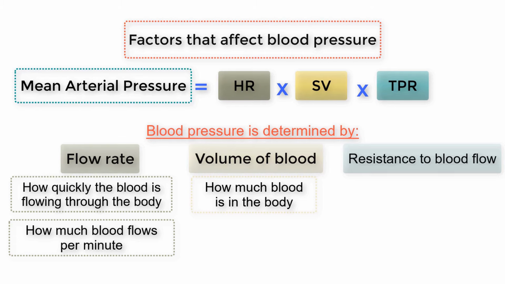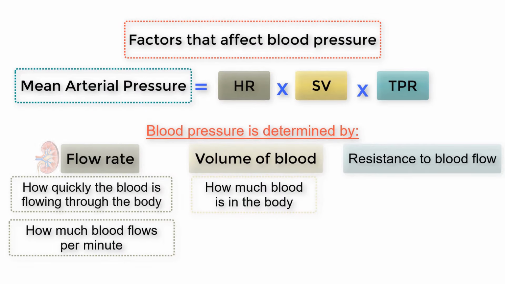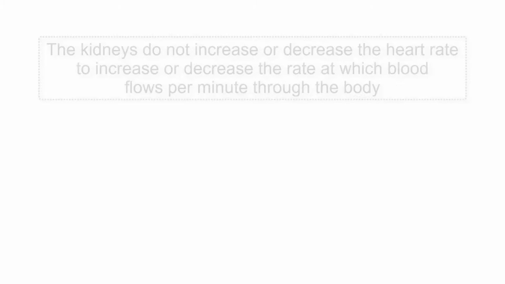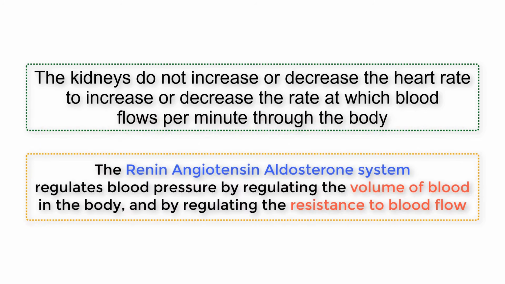The kidneys regulate blood pressure by affecting the volume of blood and by affecting the resistance to blood flow. The one way in which the kidneys do not regulate blood pressure is through the flow rate. The kidneys do not increase or decrease the heart rate to increase or decrease the rate at which blood flows per minute through the body. Thus, the renin-angiotensin-aldosterone system regulates blood pressure by regulating the volume of blood in the body and by regulating the resistance to blood flow.